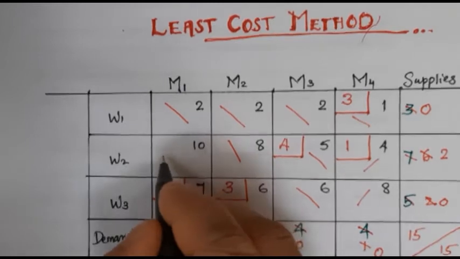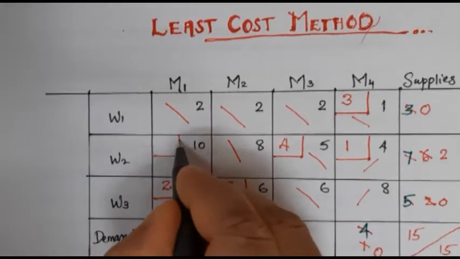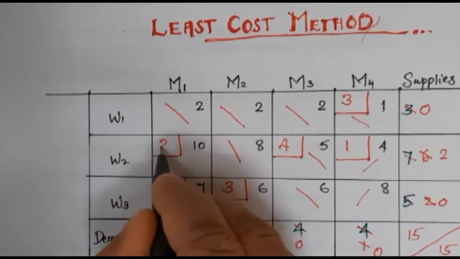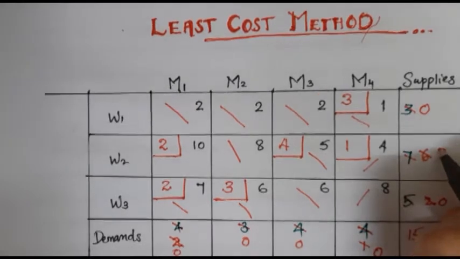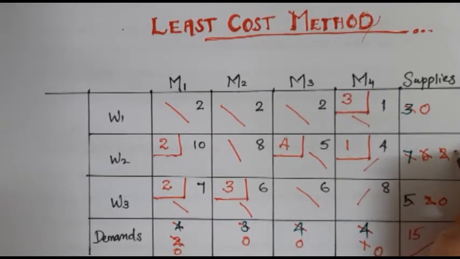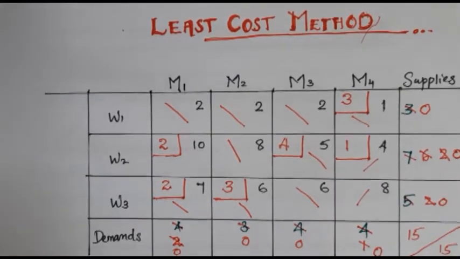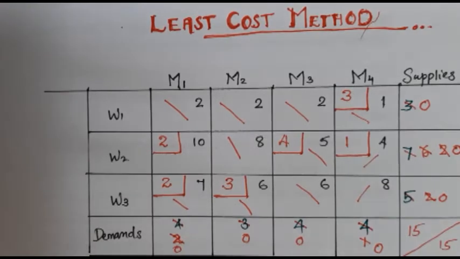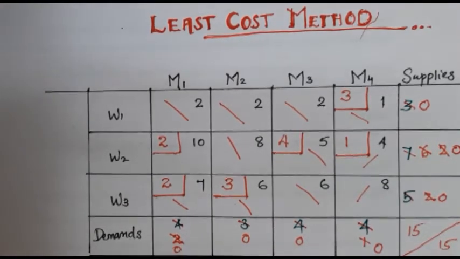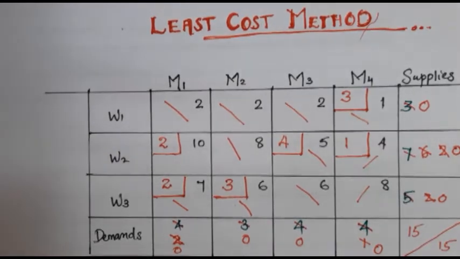So we can allocate the remaining value here. So we can allocate 2 here. Then we can subtract 2 from here, we will get 0. And we can subtract 2 from here, we will get 0. That is, we have nothing to allocate. This gives the initial basic feasible solution by the least cost method.